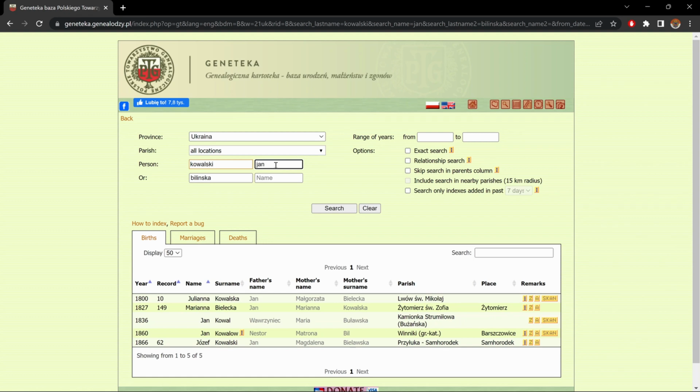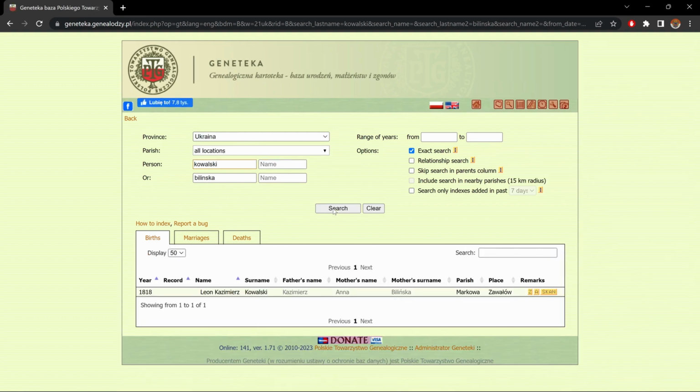Now let me get rid of this Jan. And let's say I want to do an exact search, not names that are, or family names that are similar, but I want exact. Now I would click up here and select exact search, do a search, and it shows me only one result that has somebody who's a Kowalski and Bilinska.